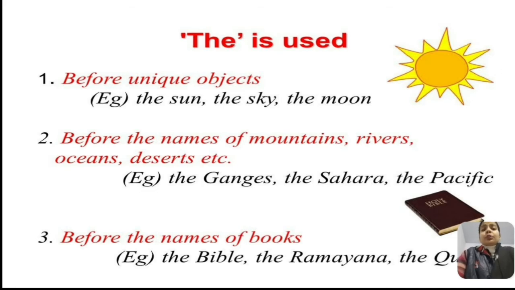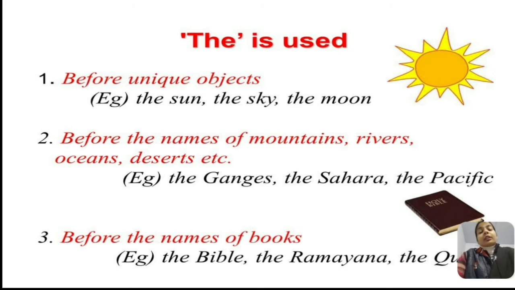The is used before unique objects, meaning something very particular, and thus the is also called the definite article. Before unique objects like the sun, the sky, the moon. Before the names of mountains, rivers, oceans, deserts, etc., like the Ganga, the Sahara, the Pacific.